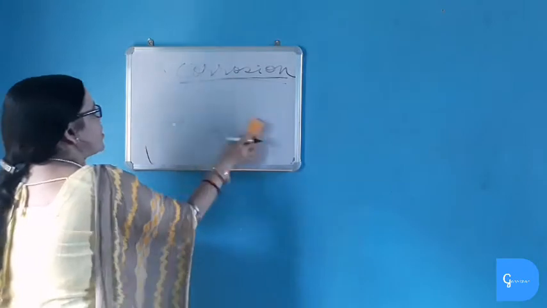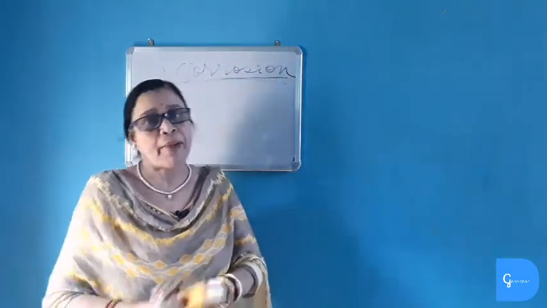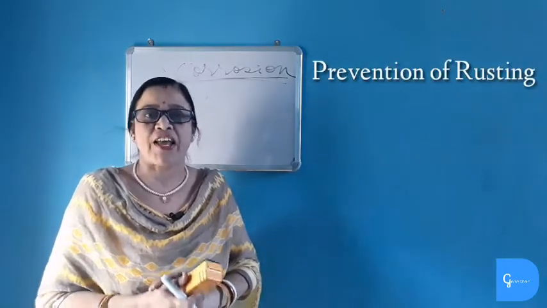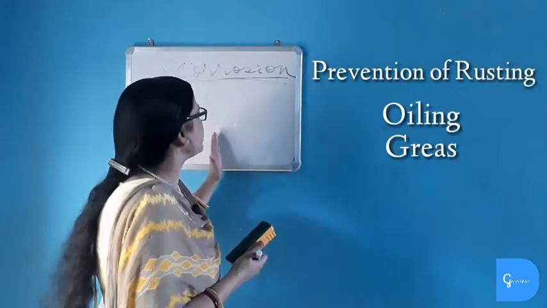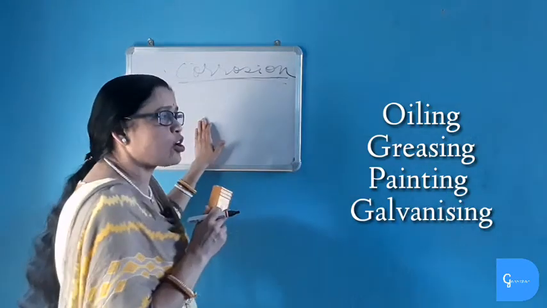Now how can we prevent rusting? Rusting can be prevented by oiling, greasing, painting, and also galvanization. You will learn all these in the chapter on metals and non-metals. But what is galvanization? I am telling you in short.